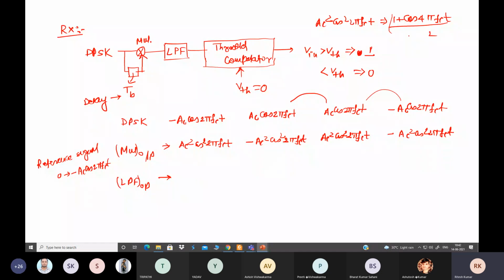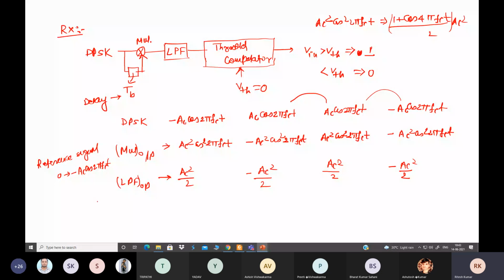This cosine term will be filtered by the low pass filter, and only the other term will come out: Ac square by 2. Therefore the low pass filter output here is Ac square by 2. The same thing we get here, but with a negative sign, so minus Ac square by 2. Here also Ac square by 2, and in this situation we get minus Ac square by 2. This is the low pass filter output.